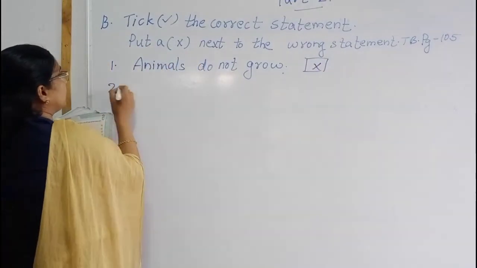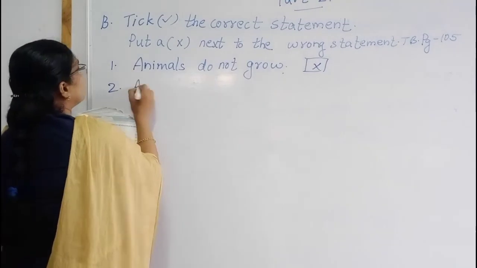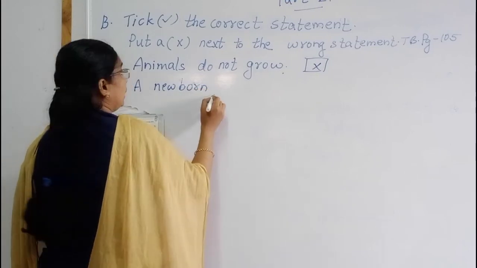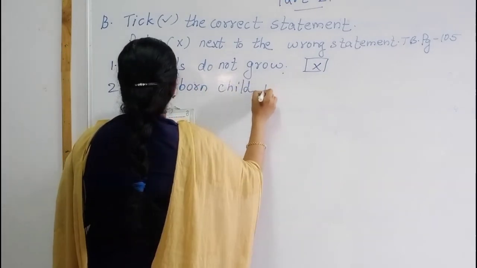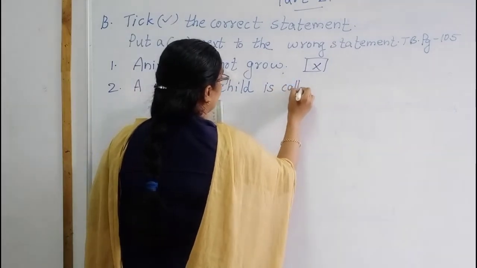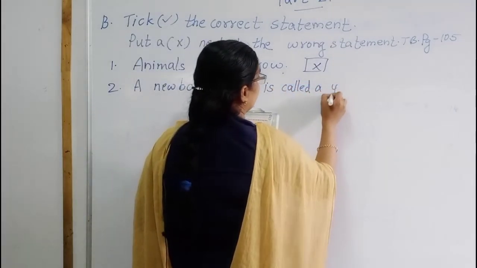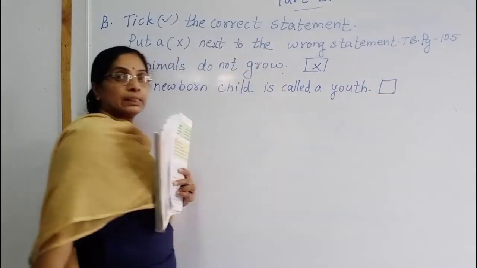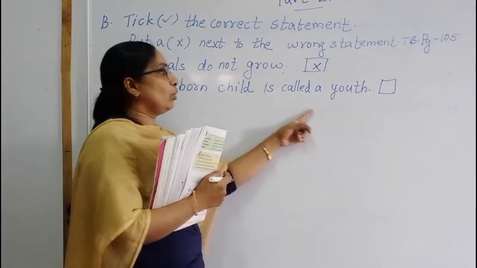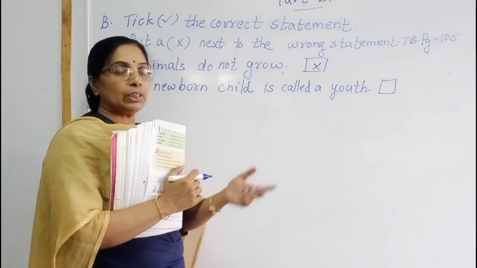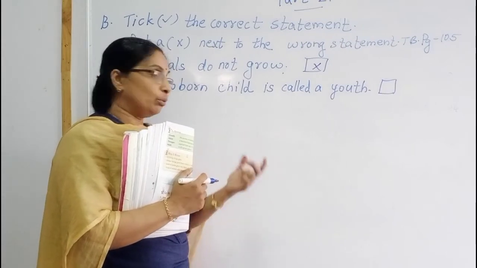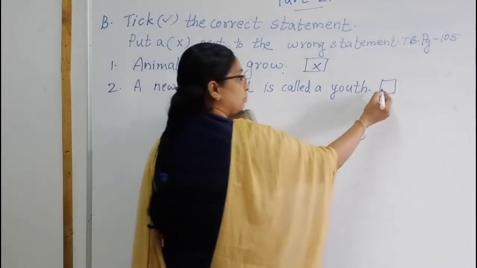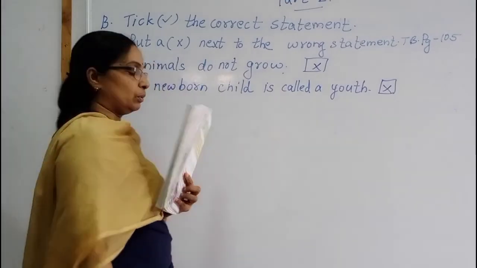Then second one is a newborn child is called a youth. See the statement children. A newborn child is called a youth. Is it correct or wrong? Wrong, no. A newborn child is called an infant. So the statement is wrong. Put the cross. Then number 3.